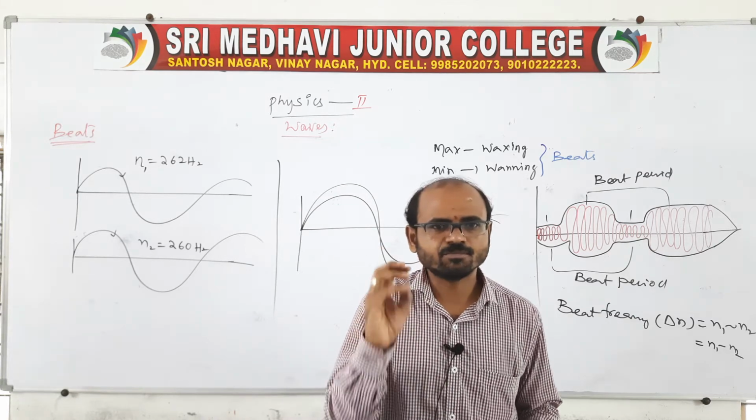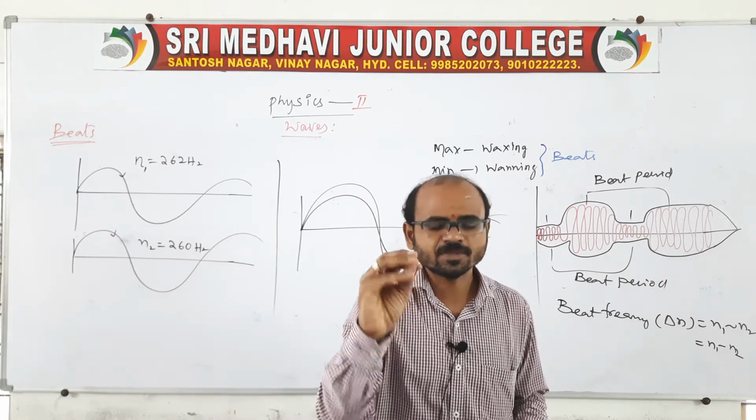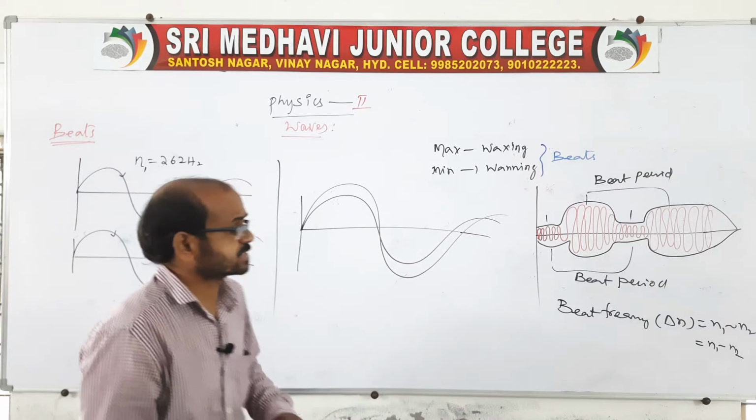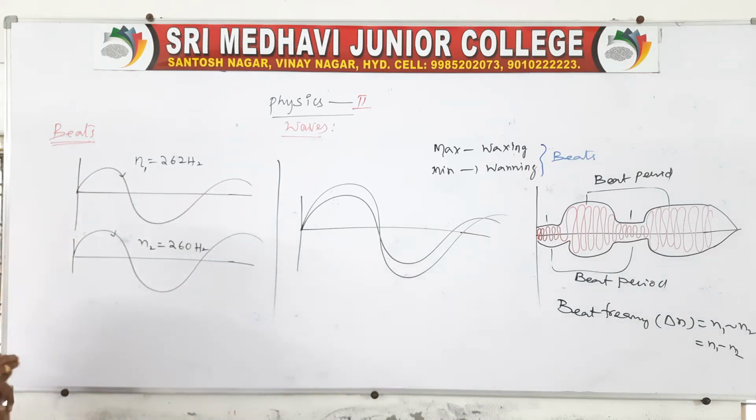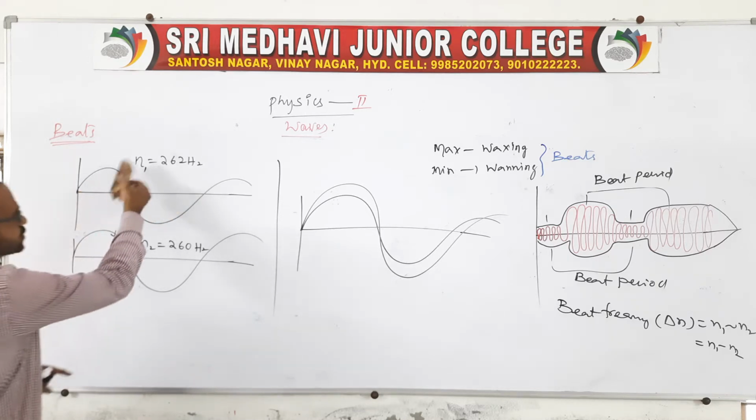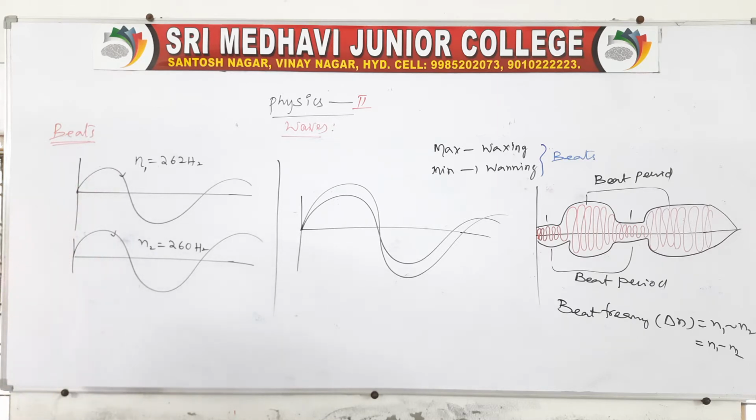Beats are very useful in movies, because they are produced with different musical instruments. That's what we can say, right? So this is about beats. And coming to beats, actually two waves are traveling with almost equal frequencies.